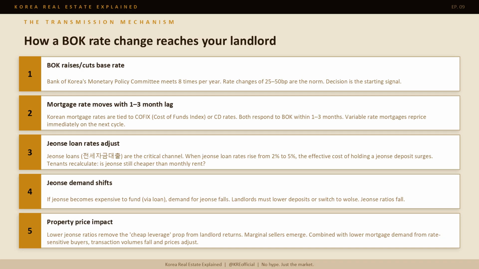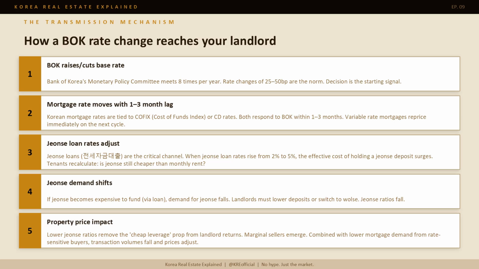Third, jeonse loan rates adjust. This is the critical channel in Korea. When jeonse loan rates rise from 2% to 5%, the monthly cost of funding a 400 million won deposit rises from roughly 660,000 won to 1.6 million. Tenants recalculate, is jeonse still cheaper than monthly rent?